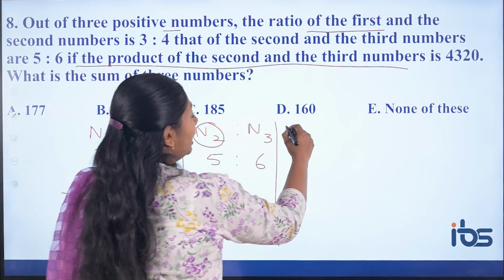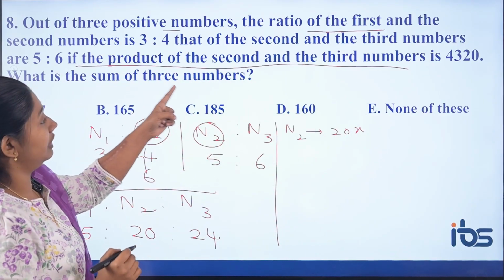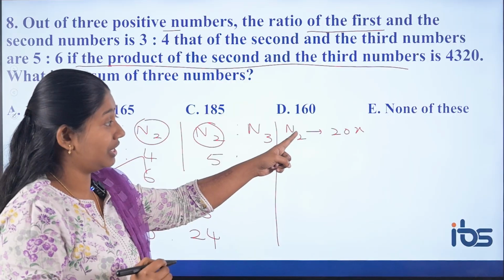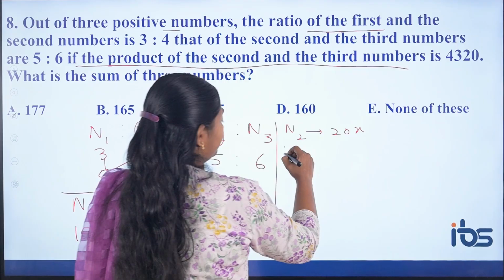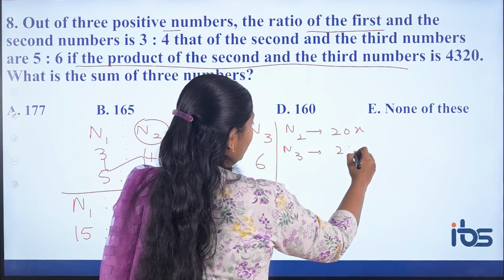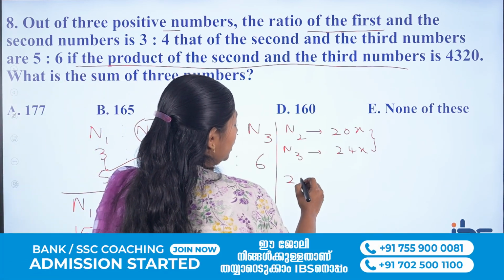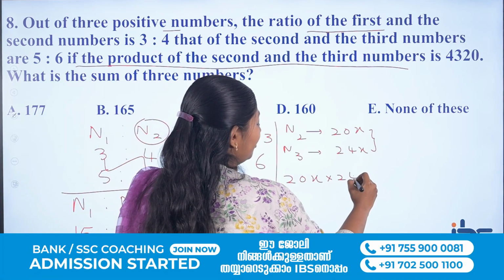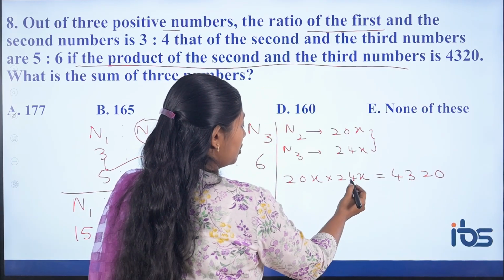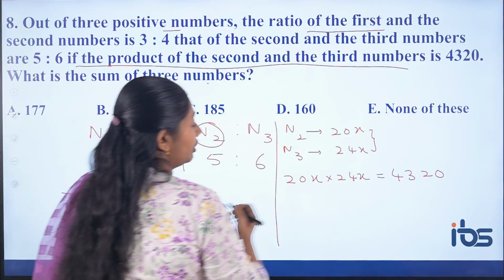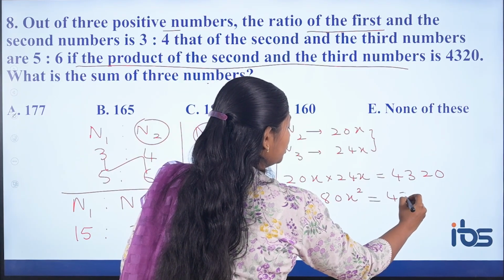You have to say N2 is 20 into a common factor x, and I have mentioned product because you are going to get it in terms of square. And the third number, what is the third number? 24x. So the product of these two they have given us is 4320. So 20x into 24x is nothing but 4320. So from this you are going to get 24 into 20, which means 480. So 480 x square is nothing but 4320.